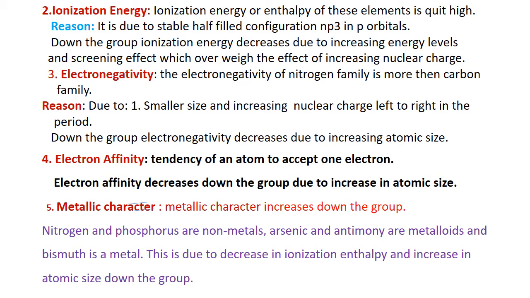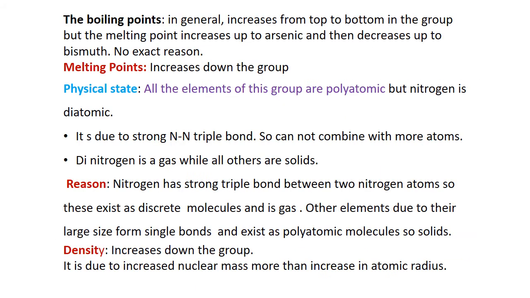This change in metallic character is due to decrease in ionization energy and increase in atomic size down the group. So the tendency to lose electrons to form cations increases. Nitrogen and phosphorus are typical non-metals.